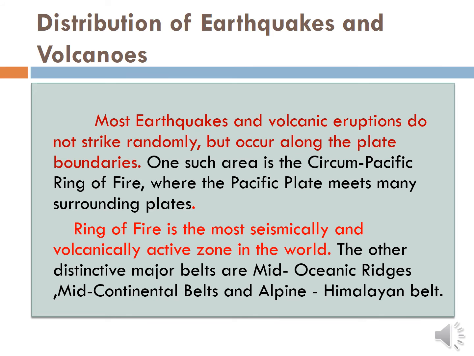So the distribution of earthquakes and volcanoes, most earthquakes and volcanic eruptions do not strike randomly. Some particular plate, the Pacific Ring of Fire, mid-continental belt and alpine Himalayan belt area only, the earthquake will come and volcanoes are there. All the areas, volcanoes will not be there, and all the areas the earthquake will not come. Got it? Did you understand what I am saying?